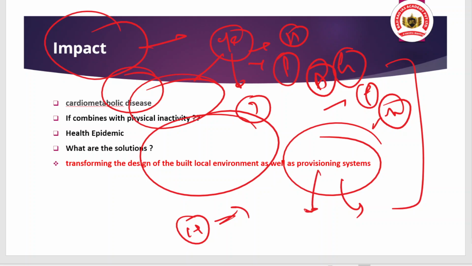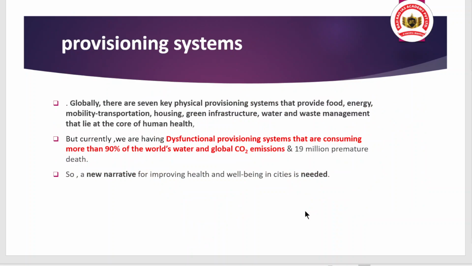So in the urban cities, these provisioning services are not performing well, they are basically becoming dysfunctional. And because of that we are seeing a high rise of pollution, a high rise of groundwater exploitation, and from these many diseases are arising. So at the global level, there are 7 key physical provisioning systems that provide food, energy, mobility, that is transportation, along with housing, green infrastructure, water, and waste management.